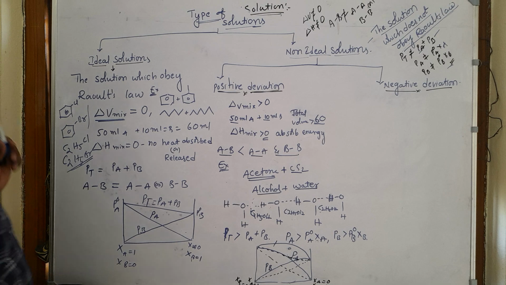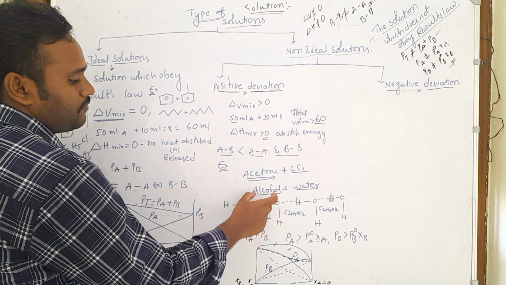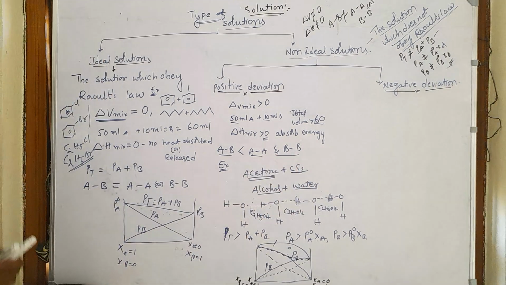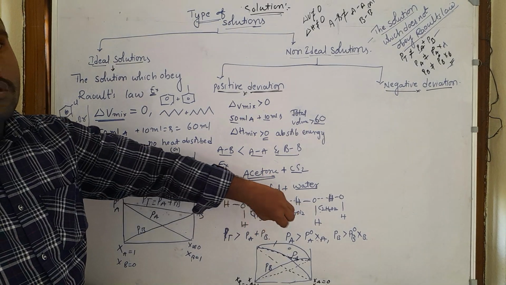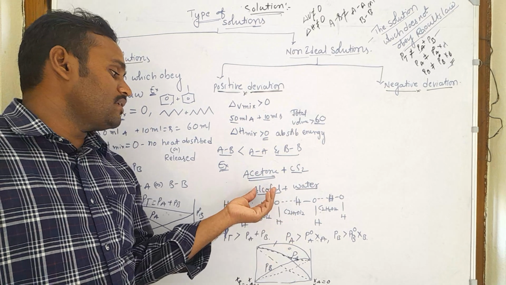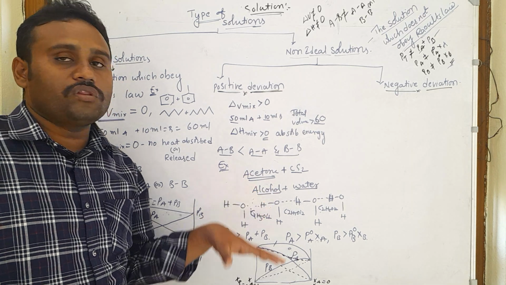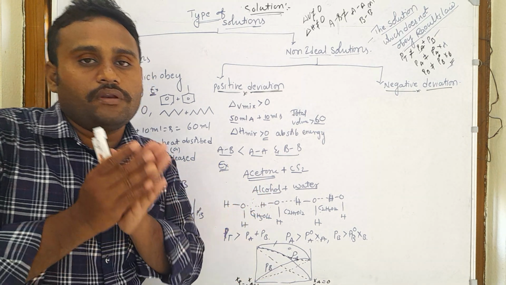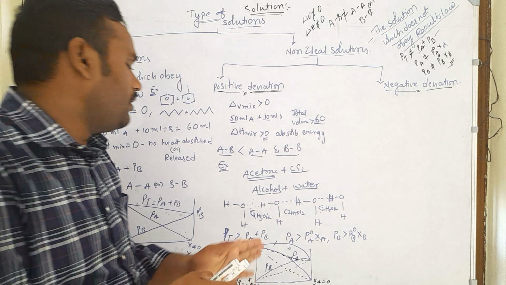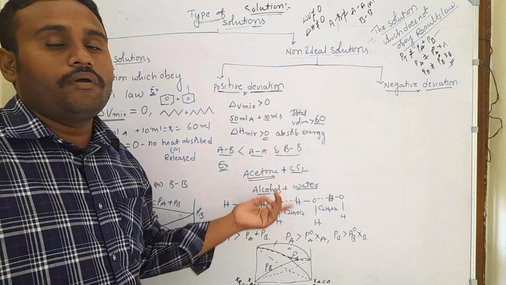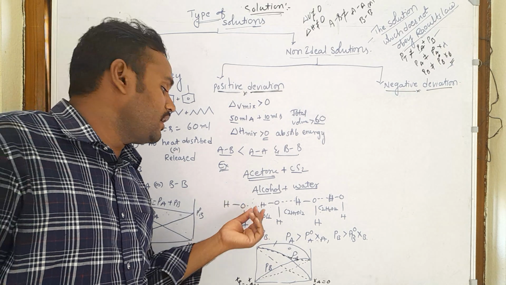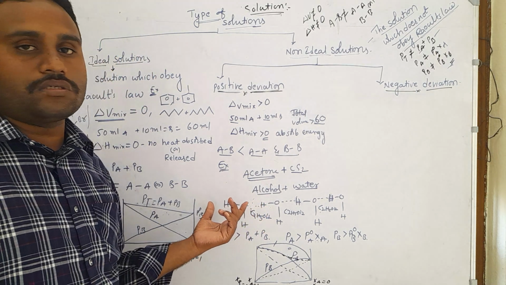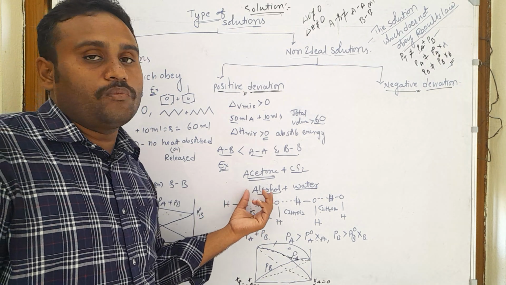Why? In the case of water and alcohol we can understand that. Initially the water has intermolecular hydrogen bonding, and before the addition of alcohol the water molecules are very close. But when you add ethyl alcohol to this water, the ethyl alcohol enters in between the water molecules, so the water molecules move far away.